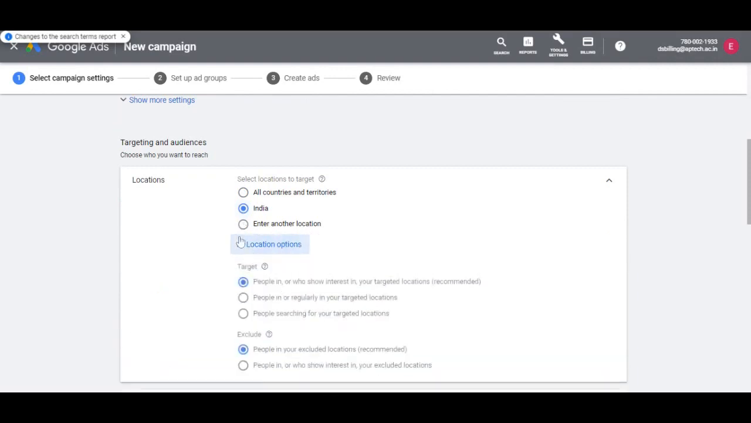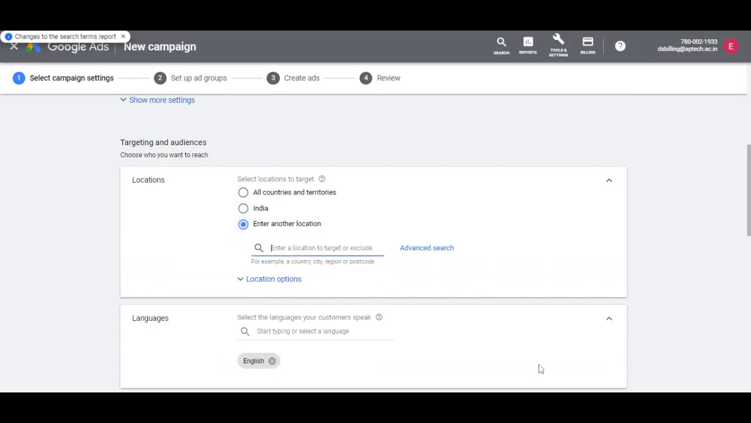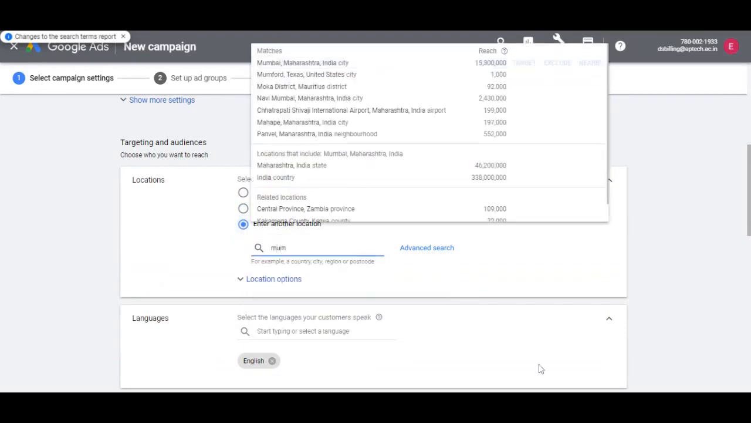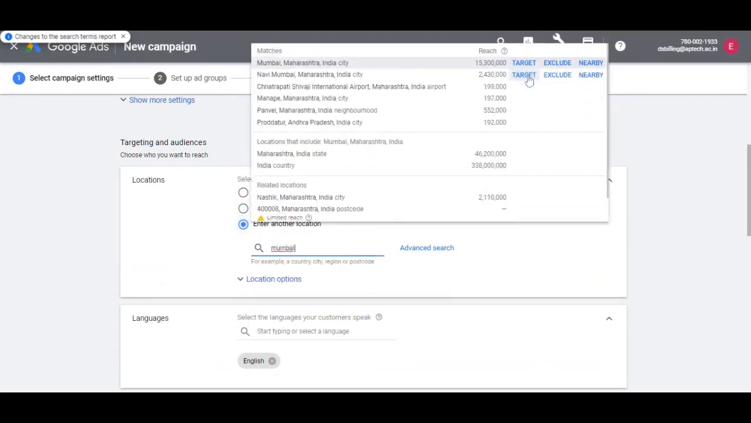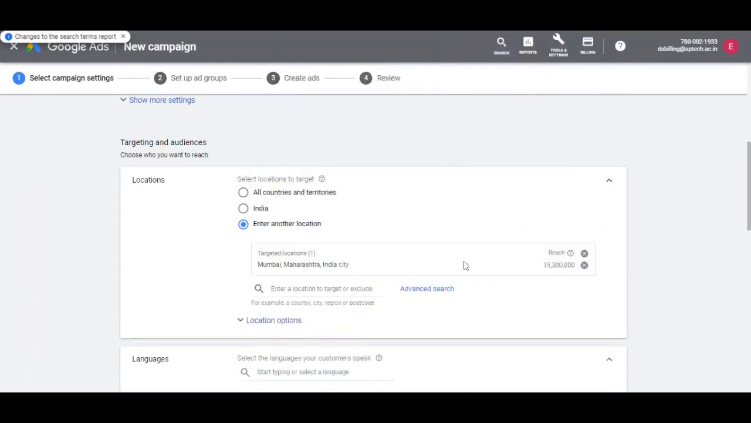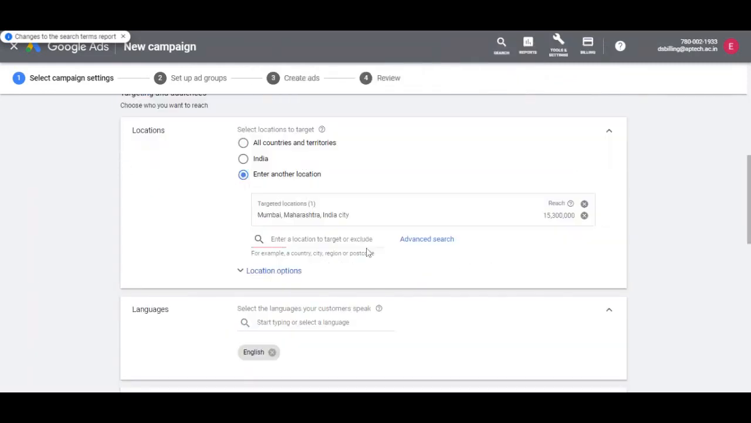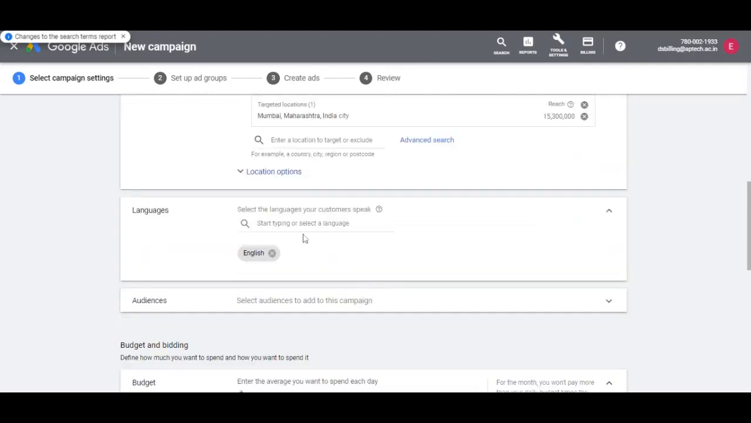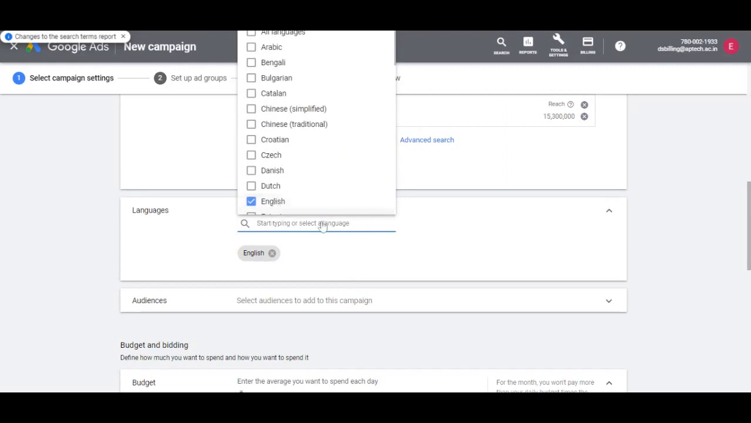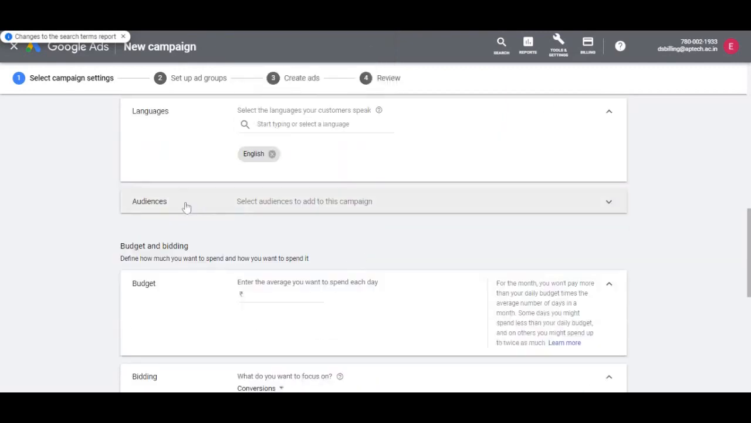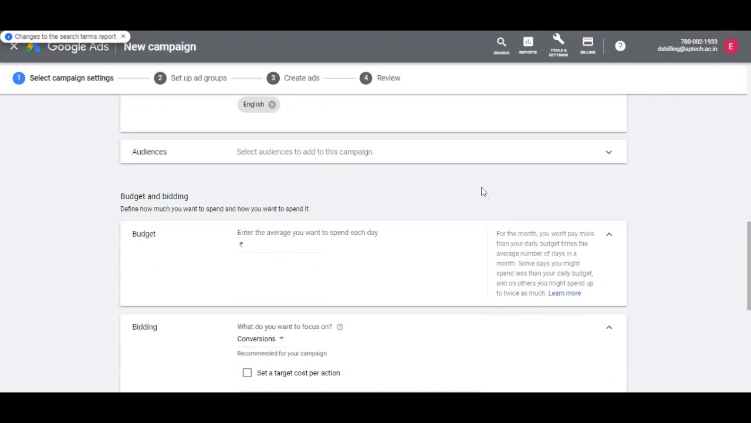So next we select the locations we would like to target or exclude from our campaign. We can select an entire country or city or even a specific location. So let's select Mumbai as the targeted location. Next, we can also target and show ads to users based on a preferred language. Let's keep English selected here. Any user who has selected any other language apart from English as their preferred language will not see our ad.